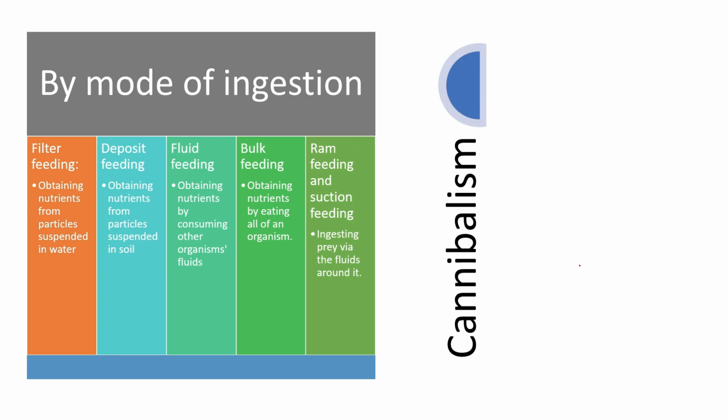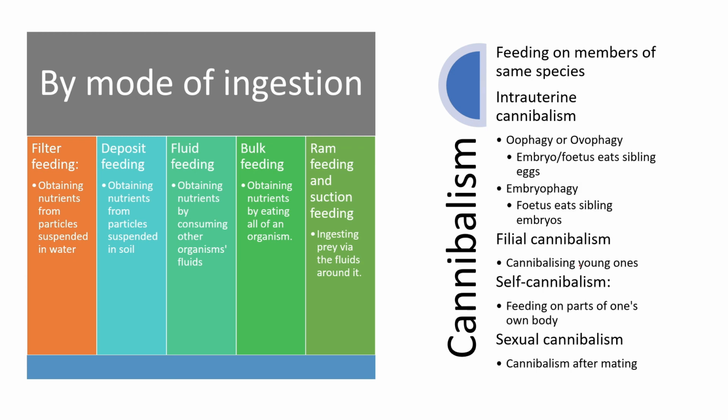Okay. Apart from that, there is also cannibalism. Cannibalism is feeding on members of the same species. There can be intrauterine cannibalism, where they eat the individuals within the uterus during development. There is oophagy, or ovophagy, eating the eggs. There is embryophagy that happens in sharks. Then there is filial cannibalism, where organisms eat their young ones.